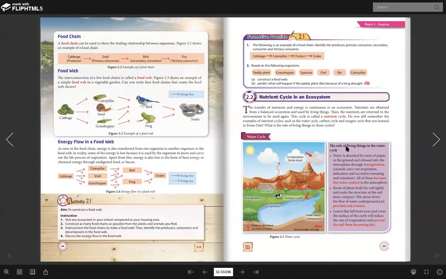Okay, so the role of living things in a water cycle. The water is absorbed by the root of the plant in the ground and released into the atmosphere through transpiration. As you can see here, this is a tree or plant, and the plant has roots. The root will absorb the water present in the soil, and once it is absorbed, the water will be transported all over the plant.